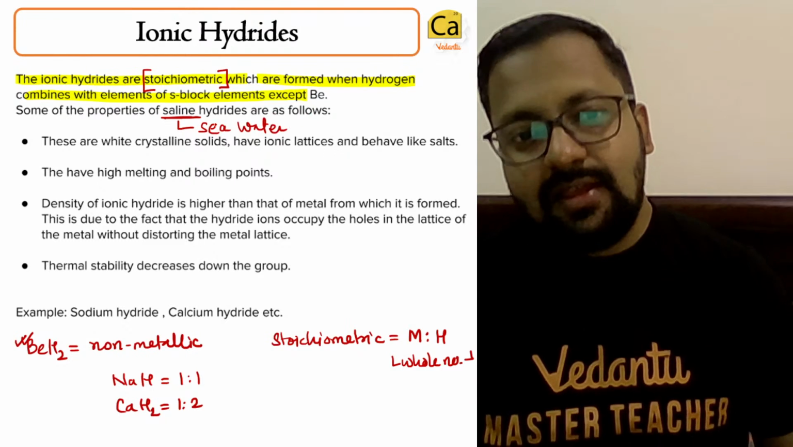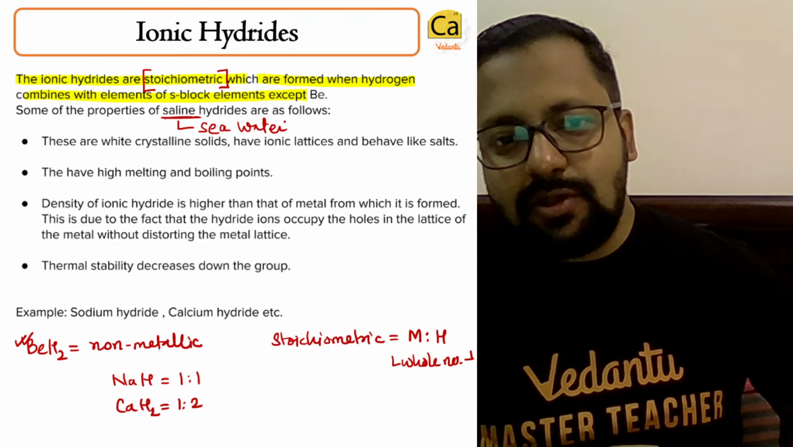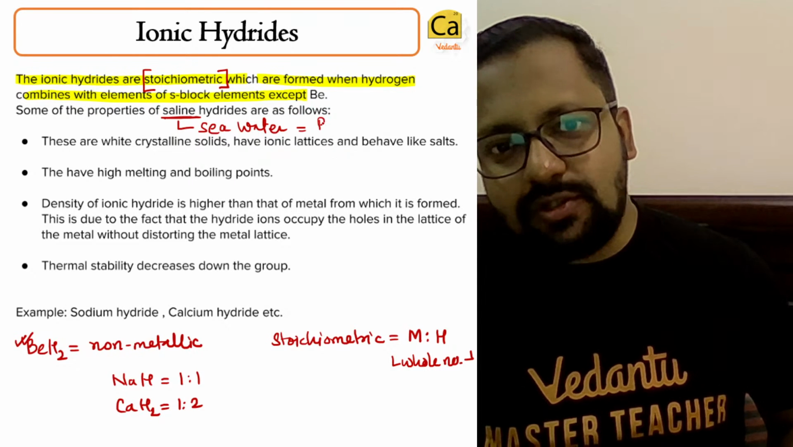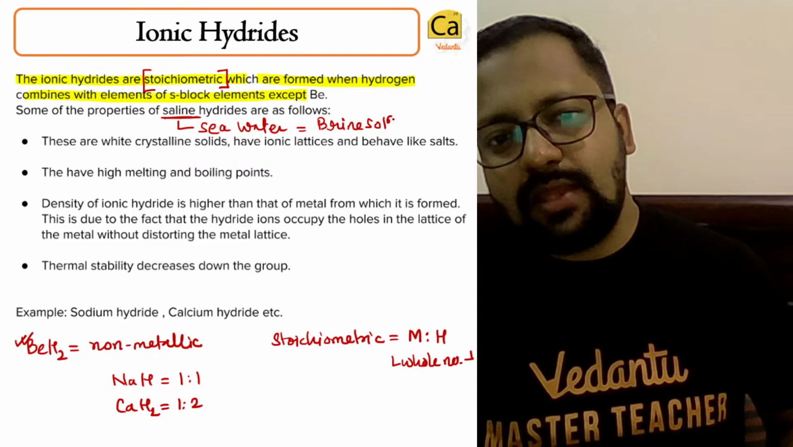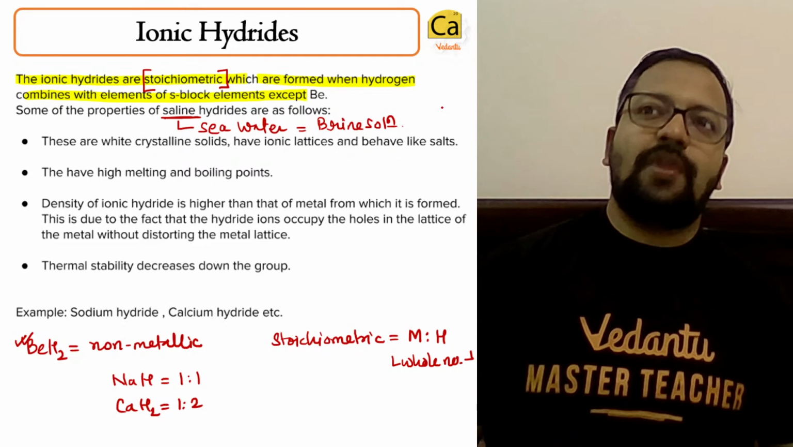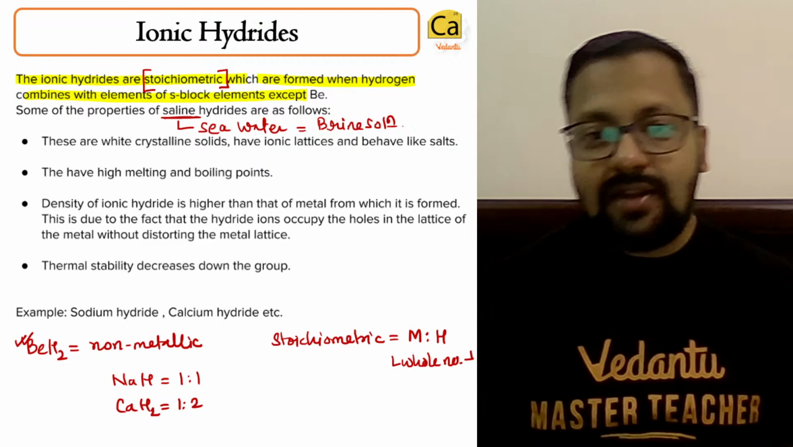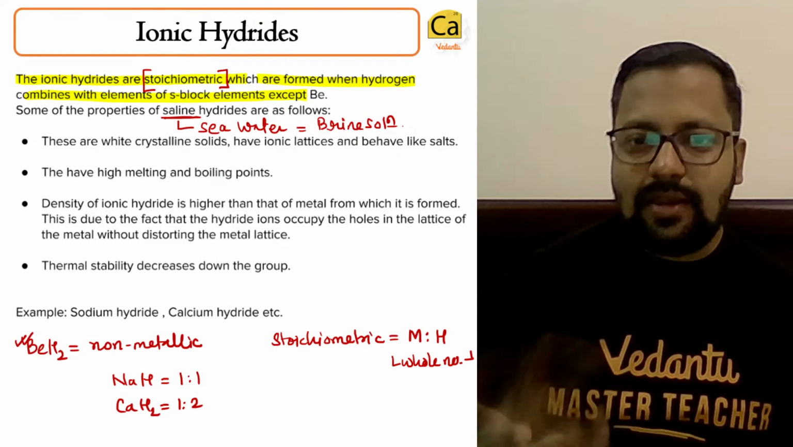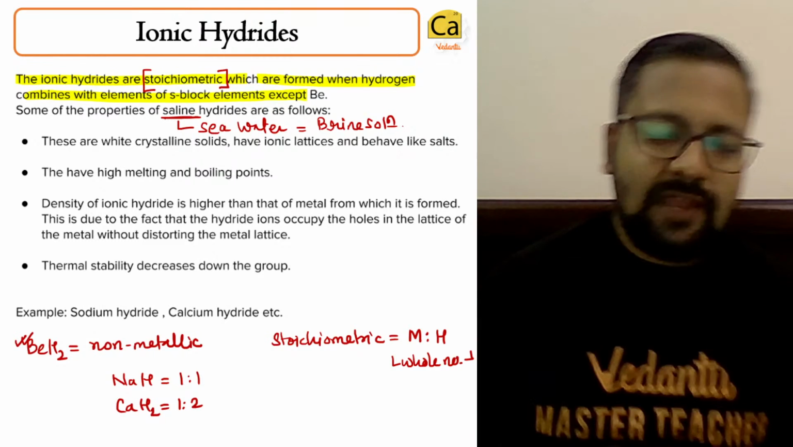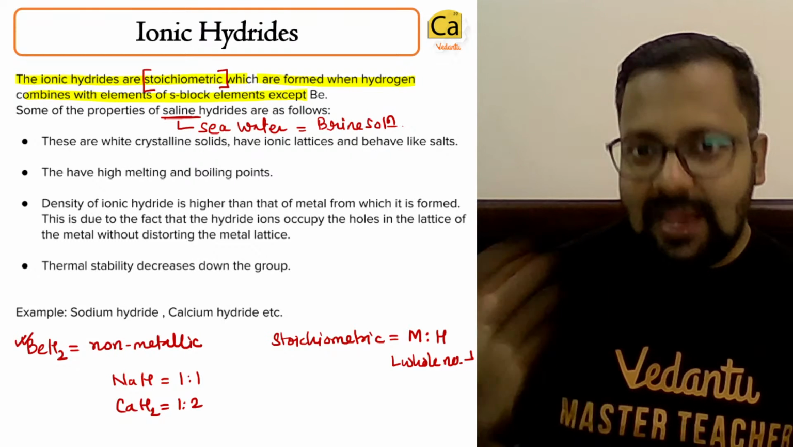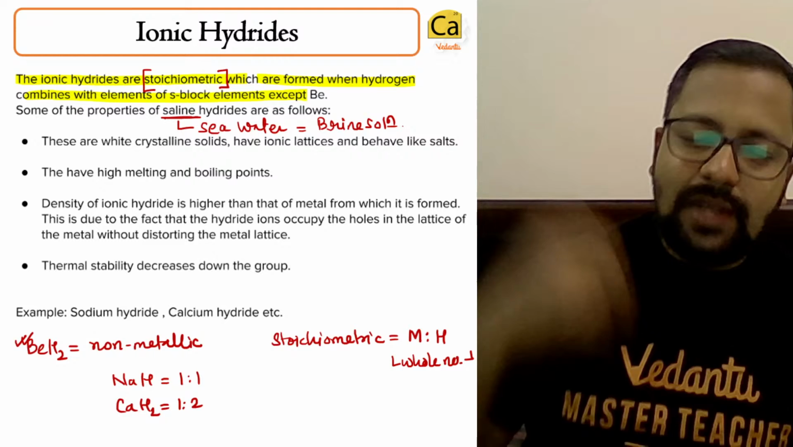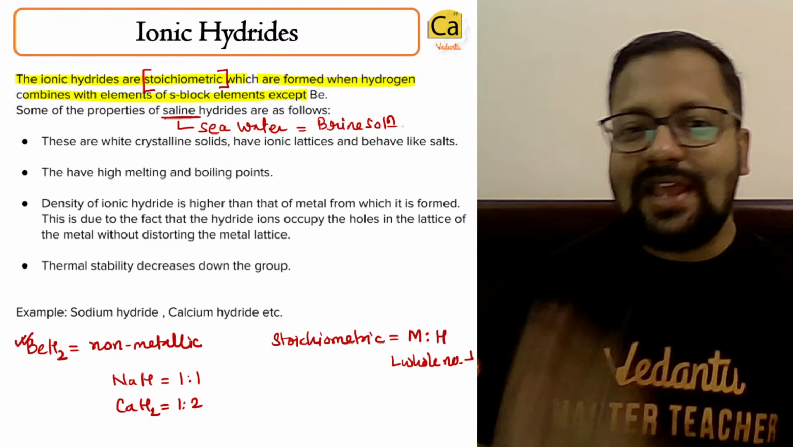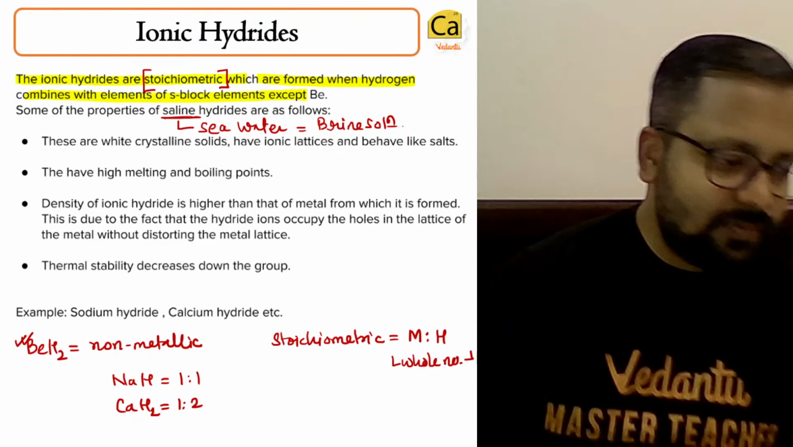Why are they known as saline hydrides? Because if you electrolyze sea water, also known as brine solution, you can in fact obtain a lot of elements like sodium, potassium, magnesium, but you have to be very, very careful in designing the process. These metals can be obtained from seawater, and that is the reason the hydrides of these metals are known as saline hydrides.